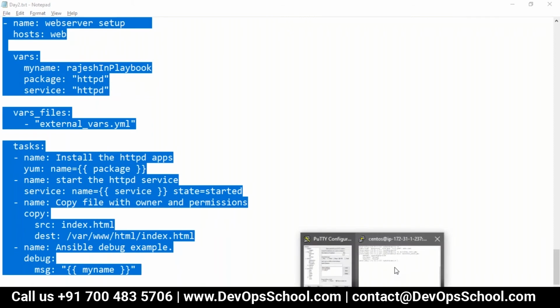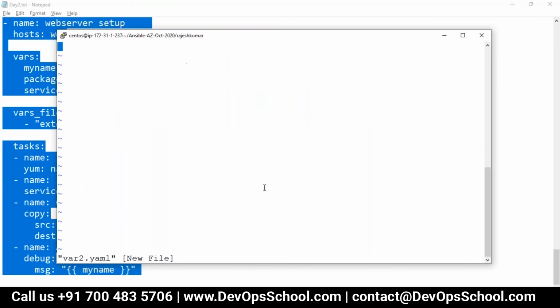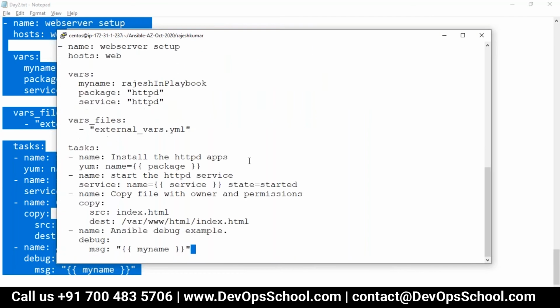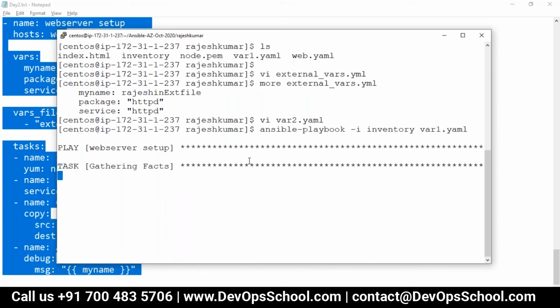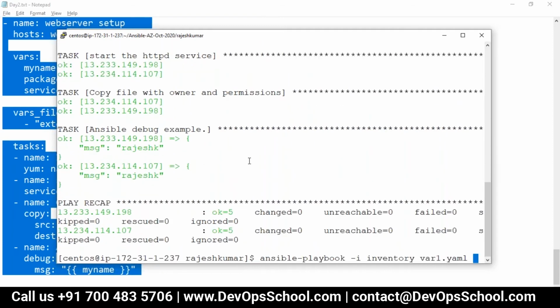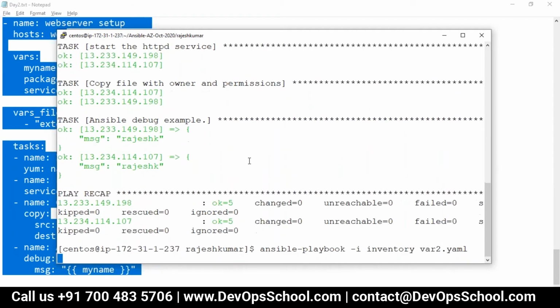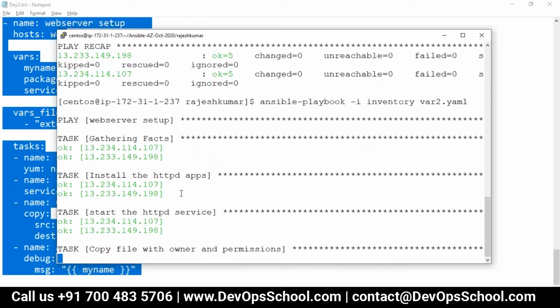This is the variable 2 dot YAML file. I put it up and I am running this. Oh, sorry. I ran var 1 by mistake. I wanted to run var 2 actually. See, I want to run var 2. Okay, and let's check out the debug.